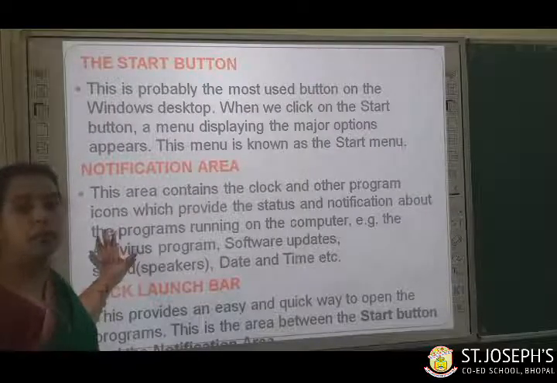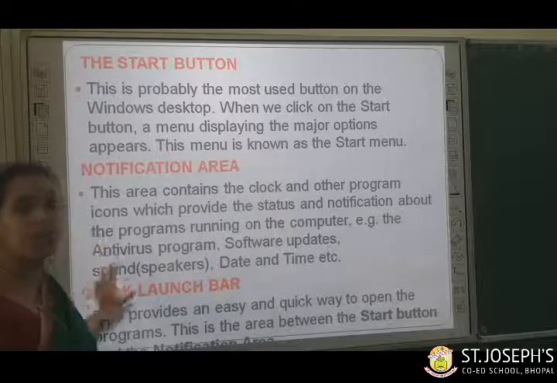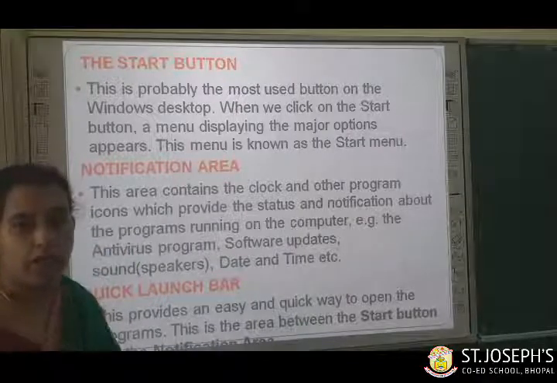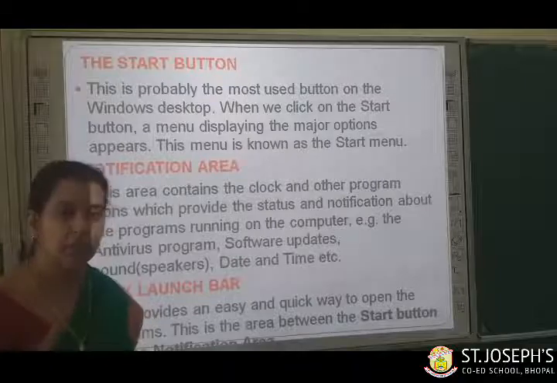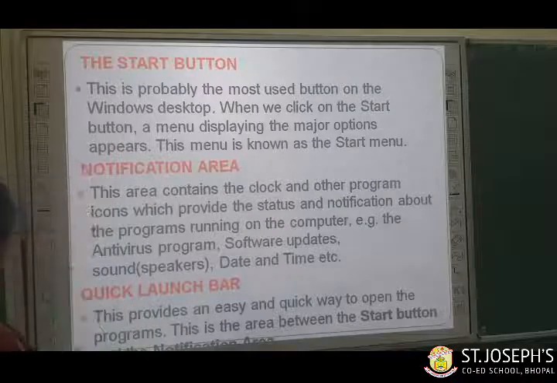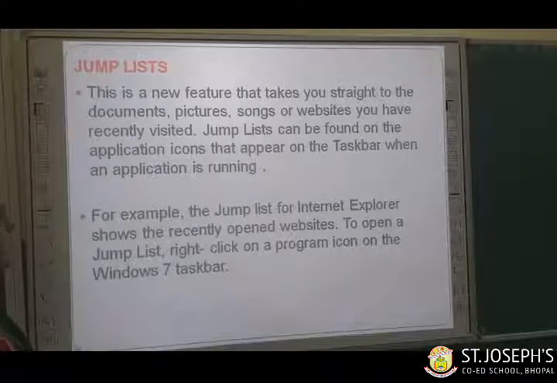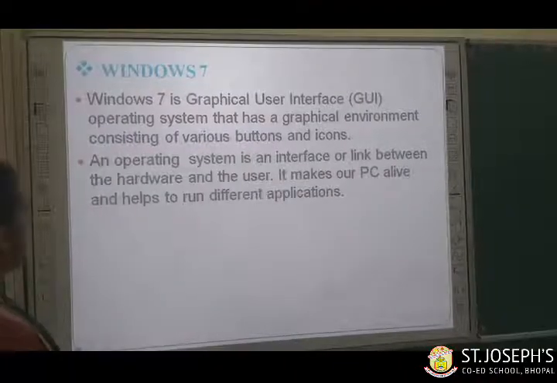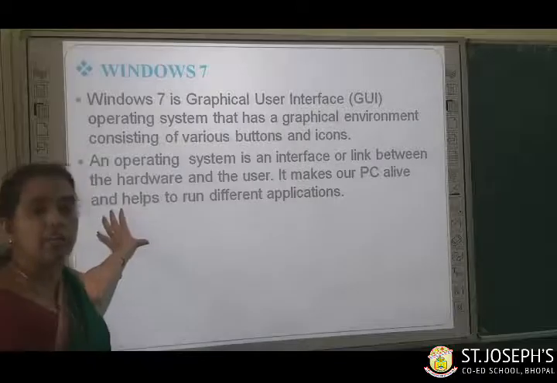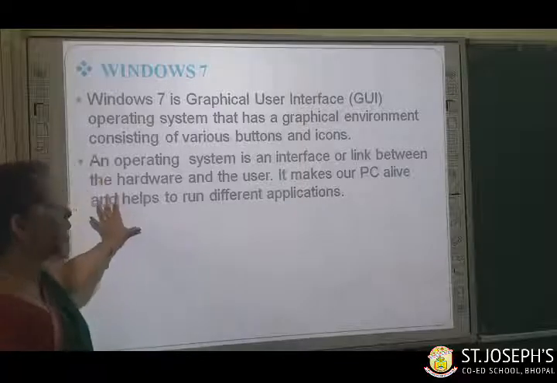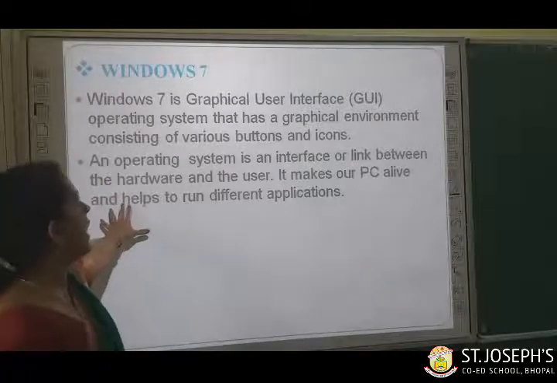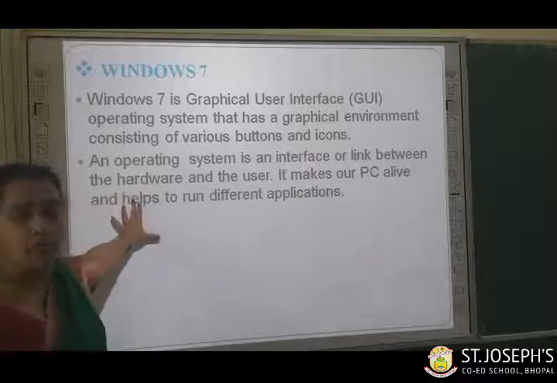Now children, we are going to go through the topics which we learned today. First we have seen operating system. What do you mean by operating system, children? Operating system is a software which links the user and the hardware. Then we have seen an operating system is an interface or link between the hardware and the user. And Windows 7 is a graphical user interface.